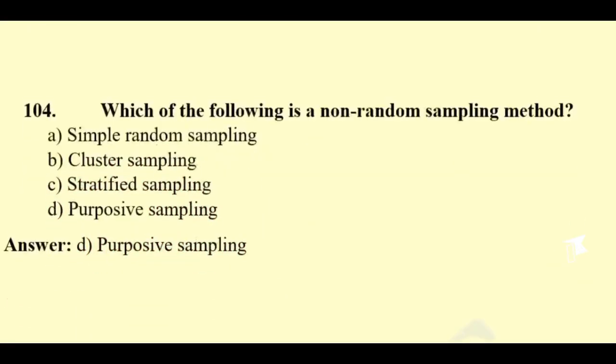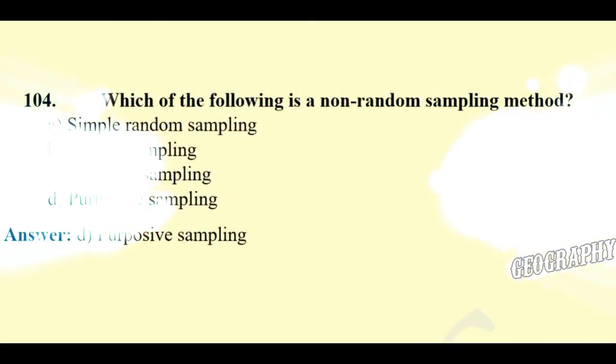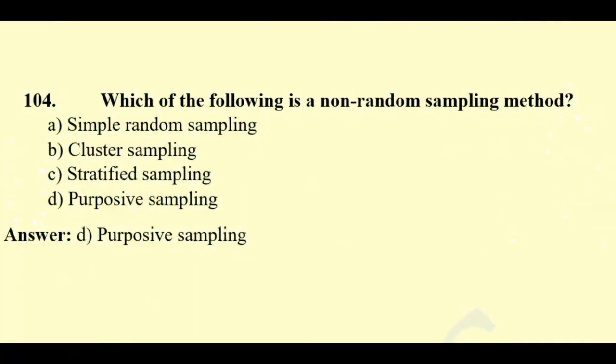Question number 104. Which of the following is a non-random sampling method? Simple random sampling, cluster sampling, stratified sampling, purposive sampling. Here the right answer will be purposive sampling.